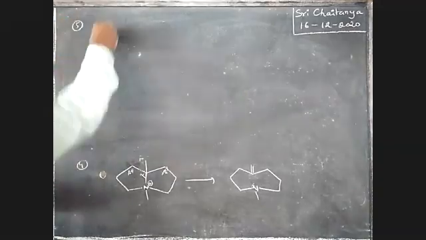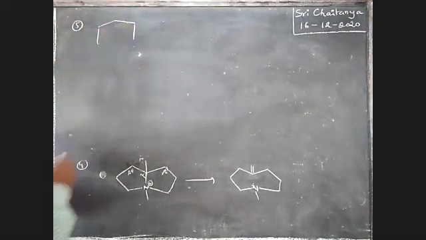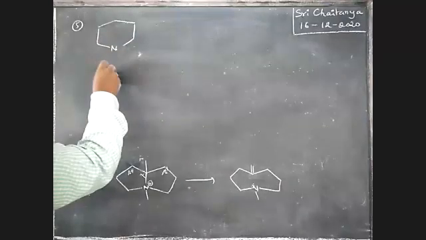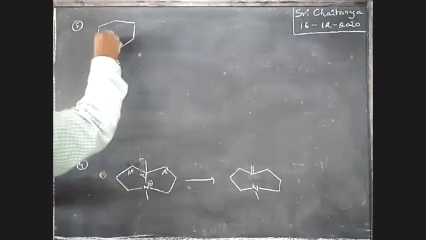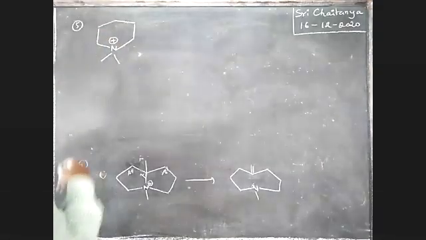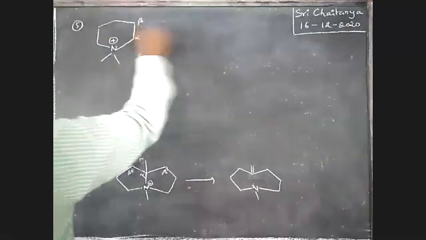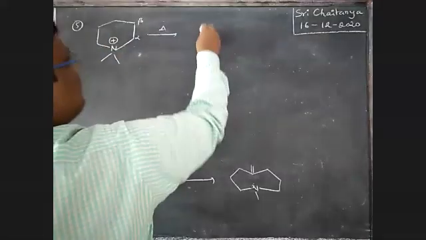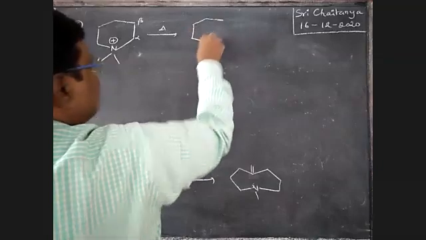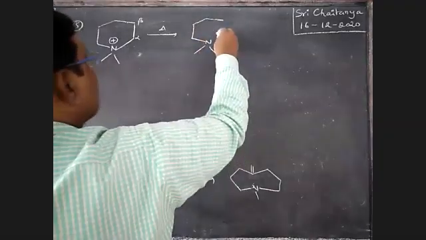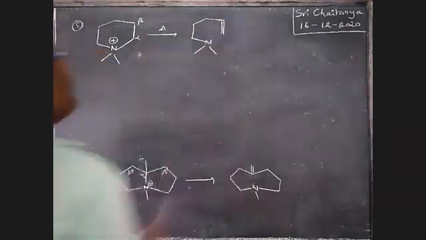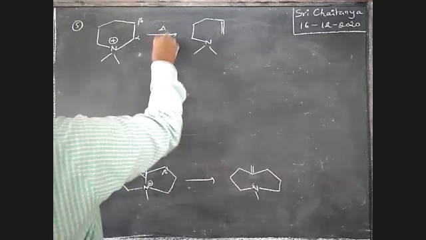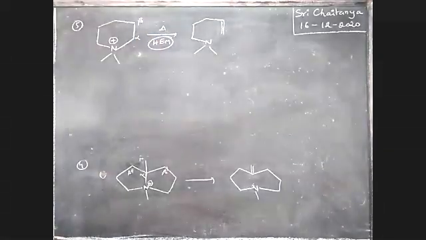Fifth one. Now it is alpha, it is beta. On heating, this bond is going to break. That gives an alkene, boys. That is a Hofmann exhaustive methylation. It is the meaning.